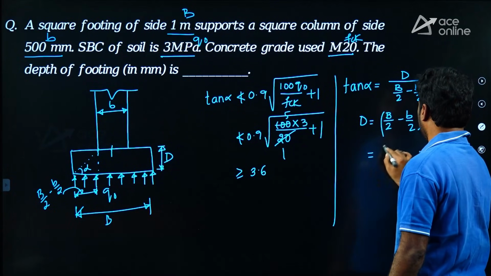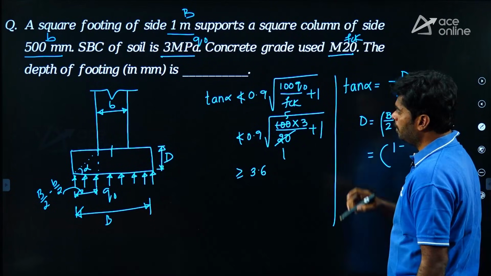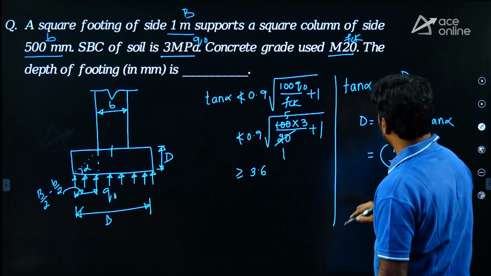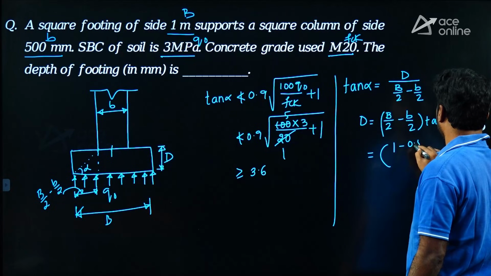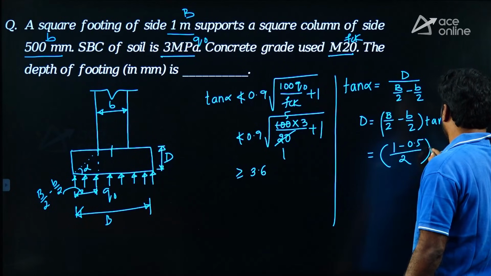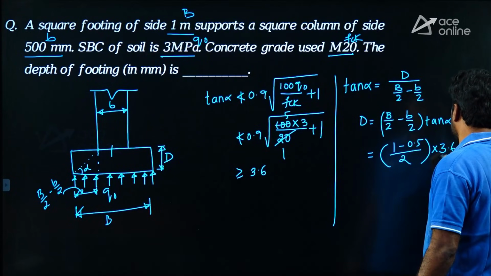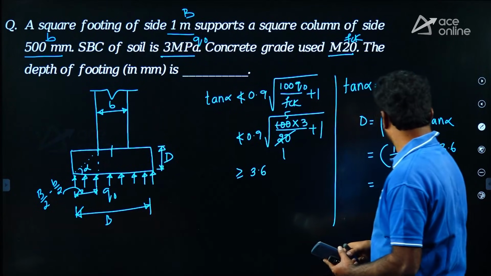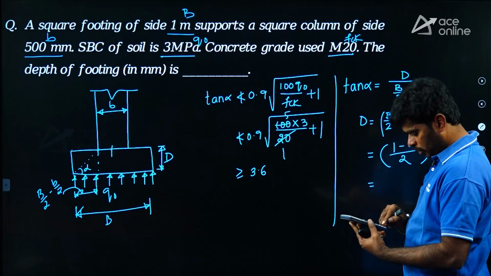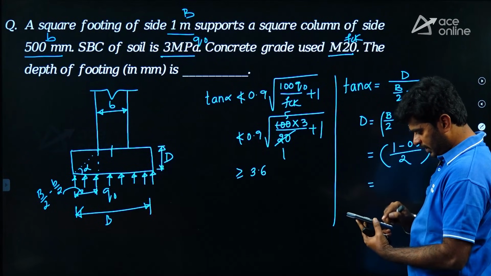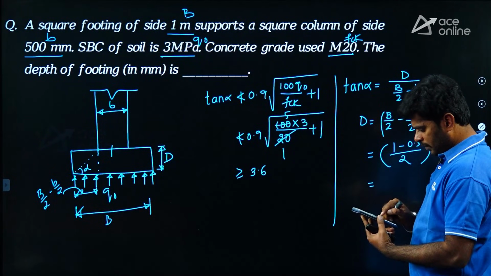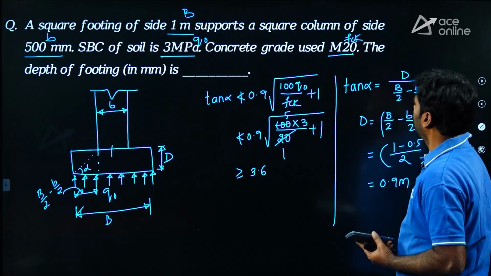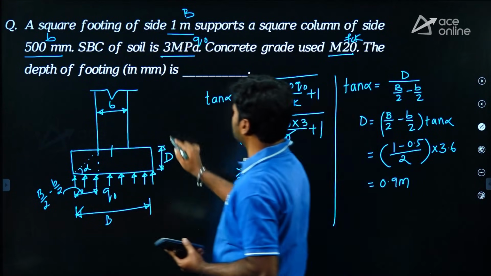Let us write capital B 1 meter, small b 500 mm. Let us write in meters, 0.5 by 2 into tan alpha 3.6. So how much are you getting? 0.25 into 3.6, we are getting 0.9 meters. But the required answer is in mm.